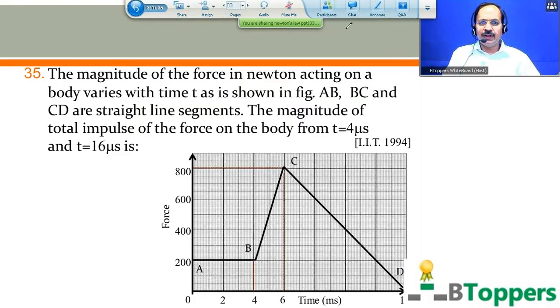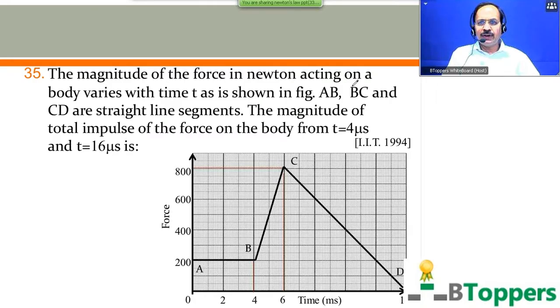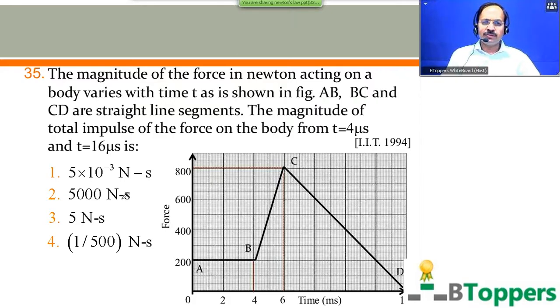The magnitude of the force in Newtons acting on a body varies with time t as shown in the figure. AB, BC and CD are straight line segments. The magnitude of the total impulse of the force on the body from t equal to 4 microseconds to t equal to 16 microseconds is. I have shown 4 options on the screen.